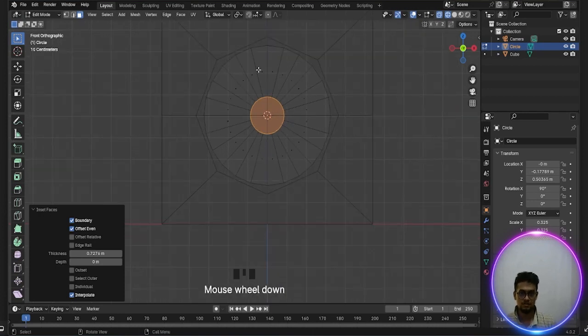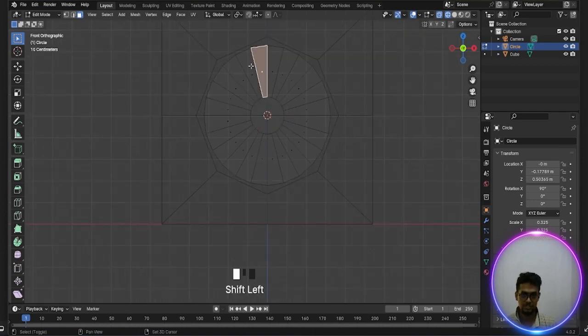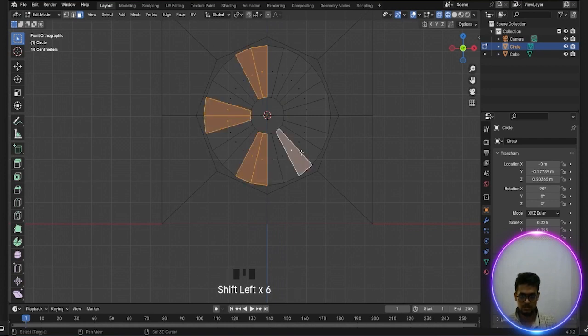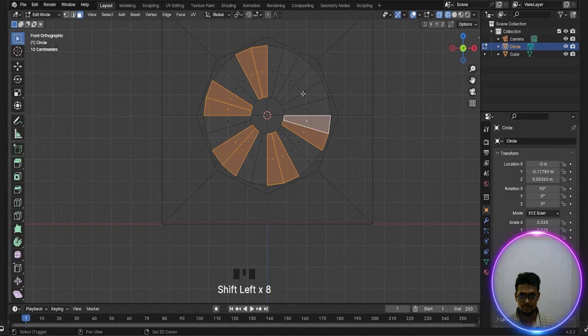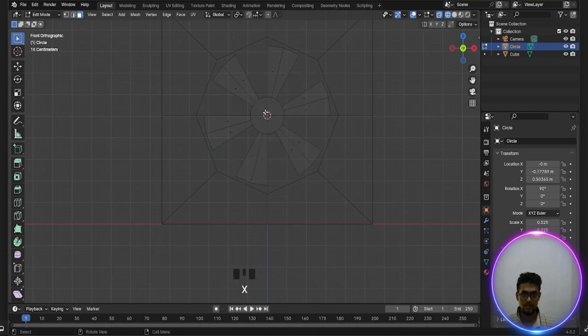Okay, so now select this one, press Shift and this one. What is this? Probably I'm doing. Okay, this one. Okay, now press X and delete face.